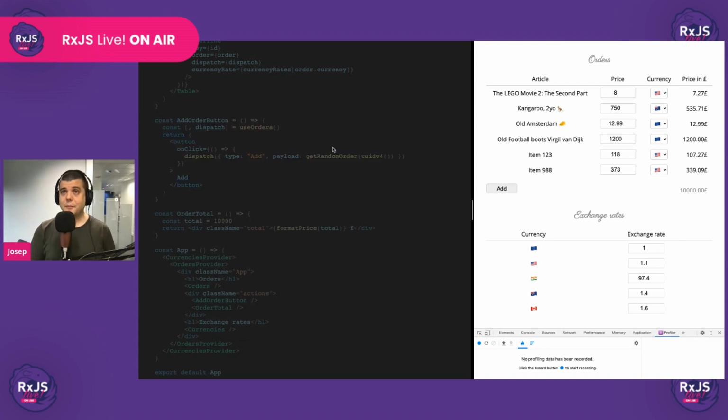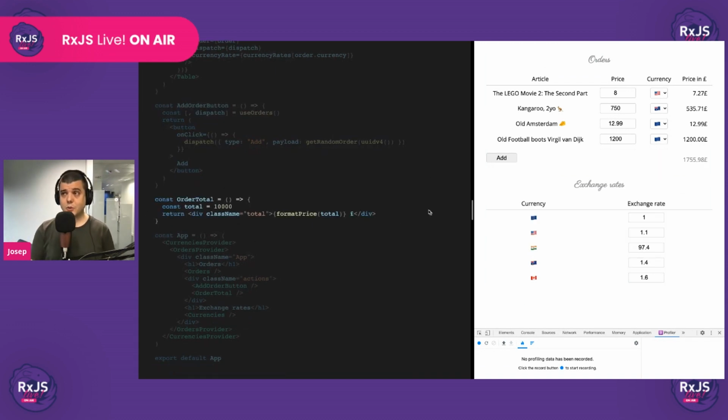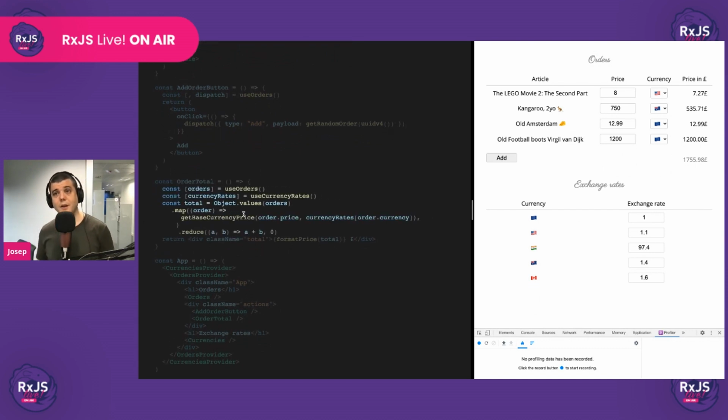Last, we're going to make the order total work. Okay. So how do we do that? We use all the hooks that we've been creating, and then we recalculate every single base currency price from here. Despite the fact that this has already been calculated in the orders component, we need to recompute it again because this component lives outside, and then we add it and we put it here, and that works.